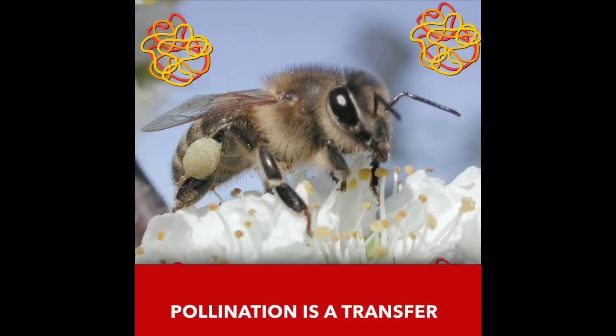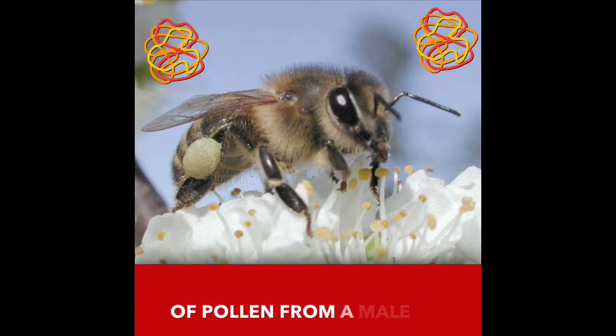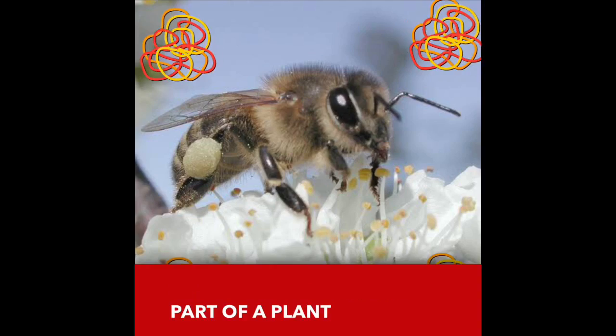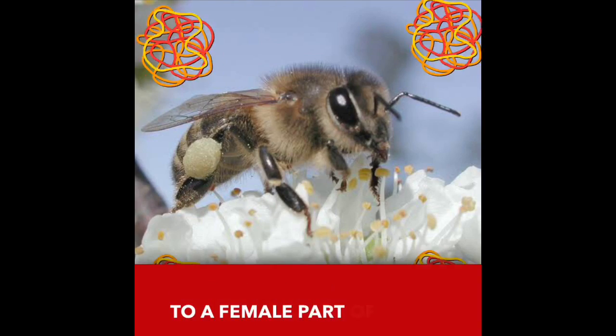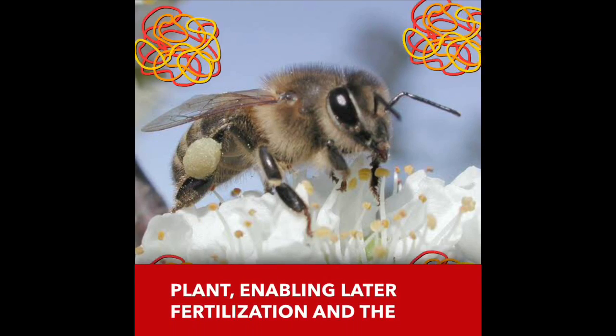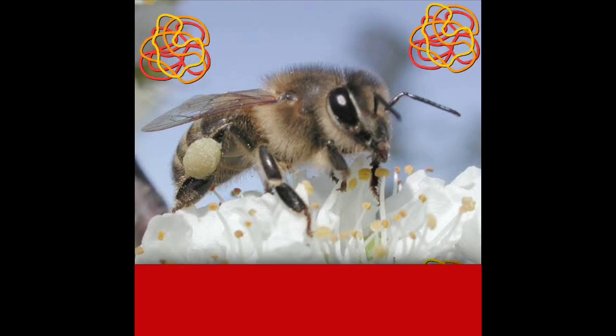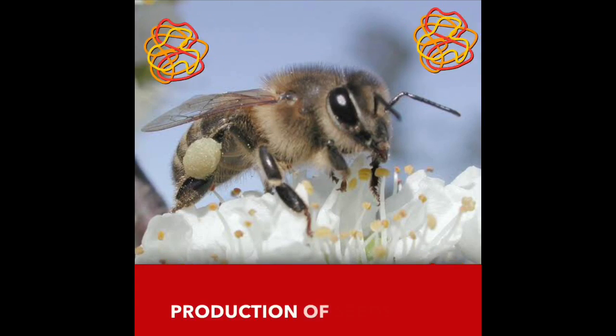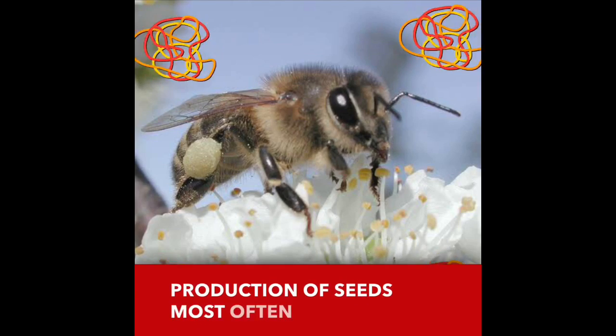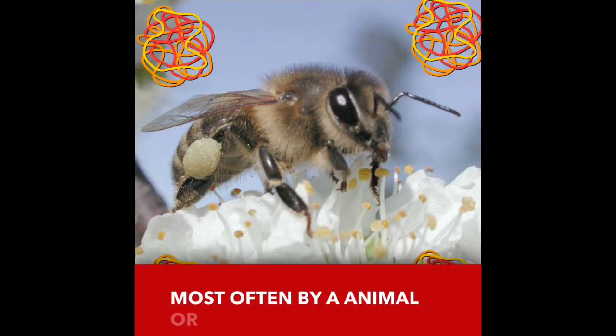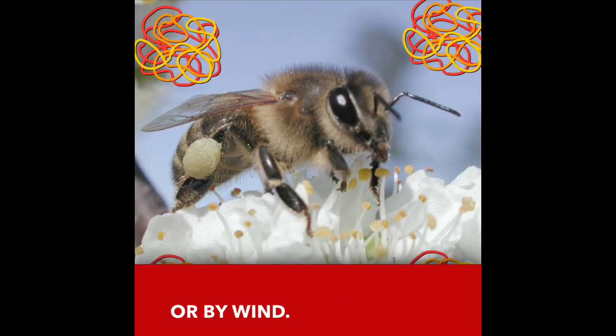Pollination is a transfer of pollen from a male part of a plant to a female part of a plant, enabling later fertilization and the production of seeds, most often by an animal or by wind.